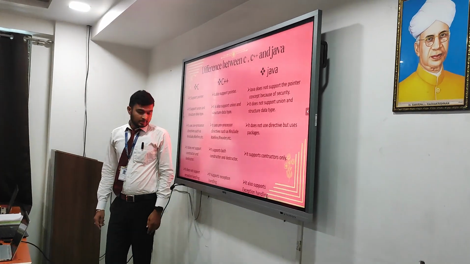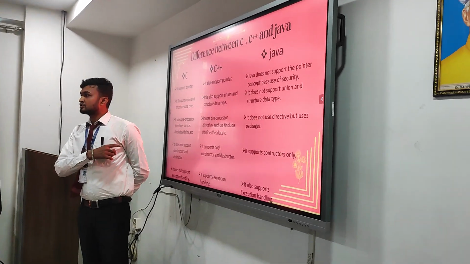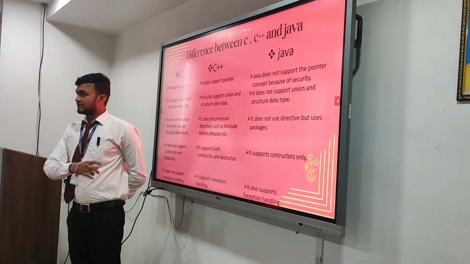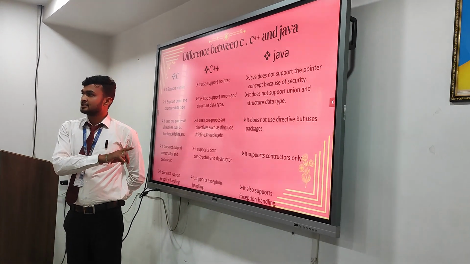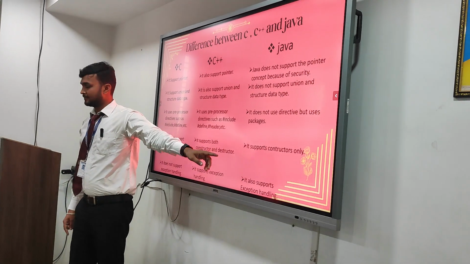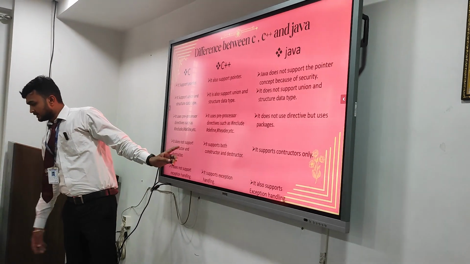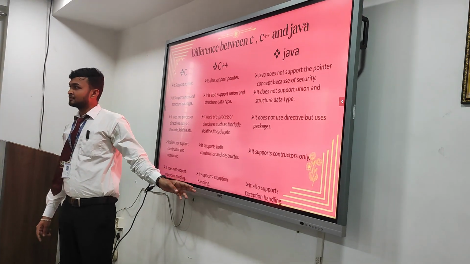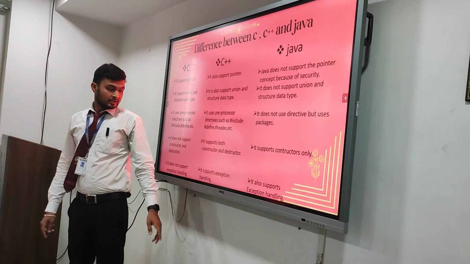Now, C does not support constructors and destructors. C++ supports constructors and destructors, but Java supports only constructor methods. C does not support exception handling, but C++ and Java support exception handling.